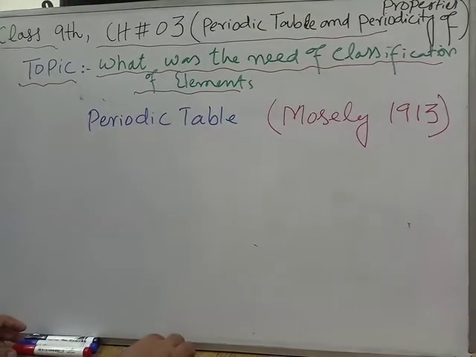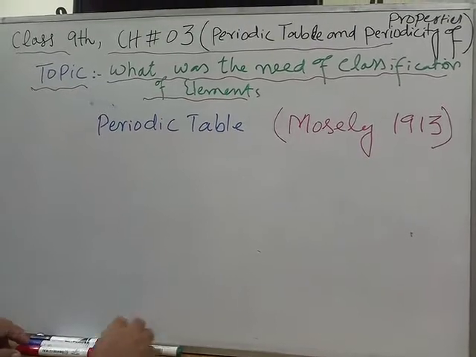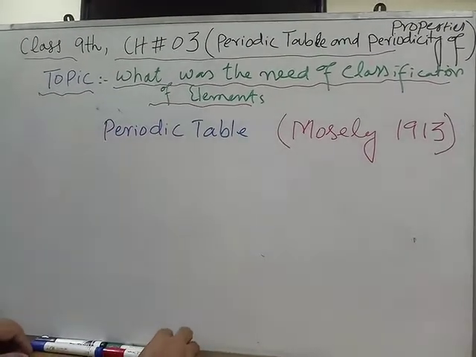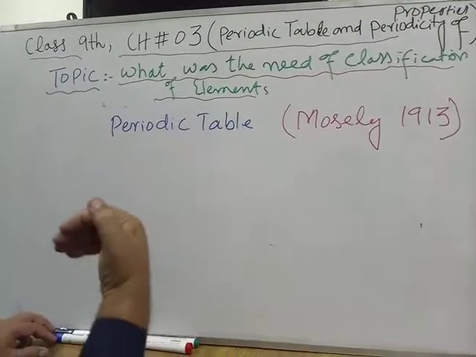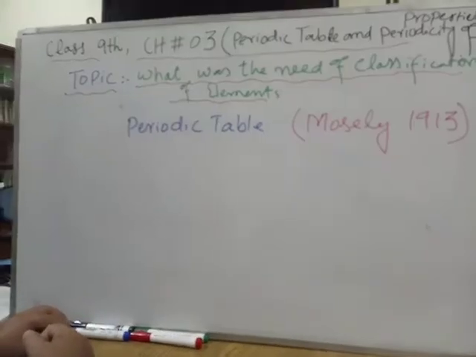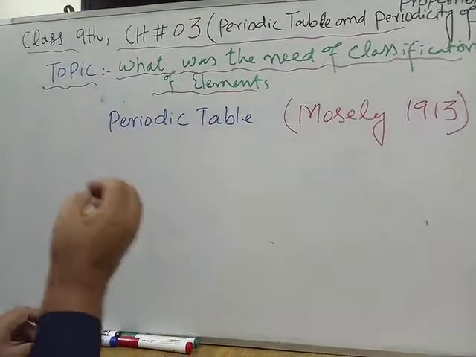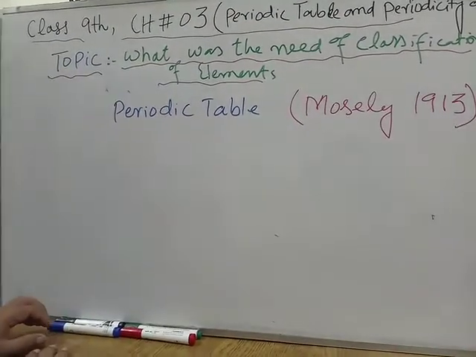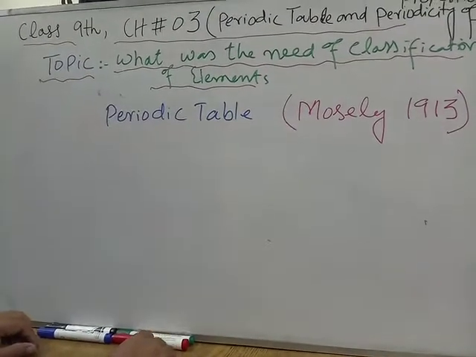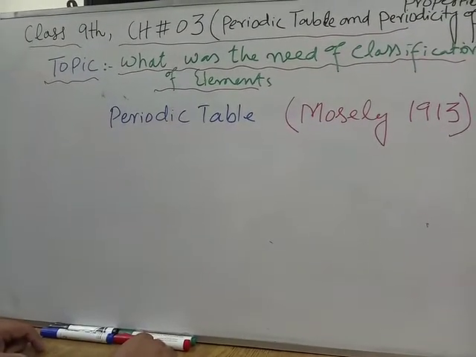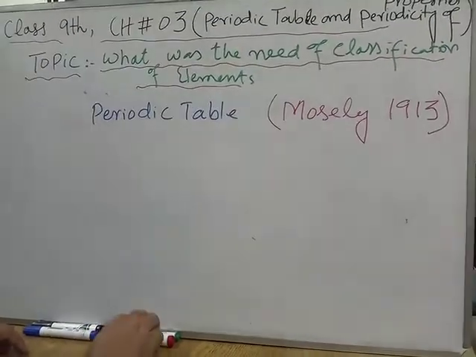We can predict their properties, but what should be the basis of classification of elements? There must be a fundamental property which will definitely be the basis of classification.